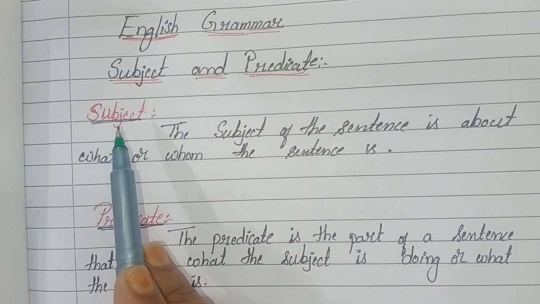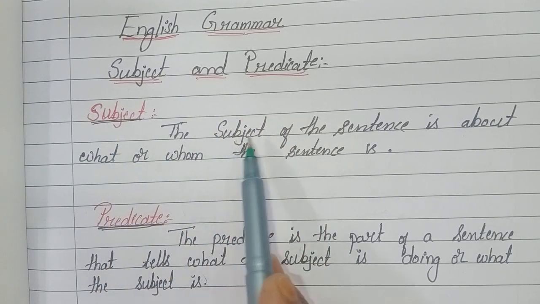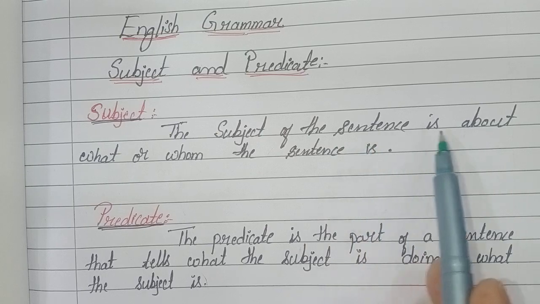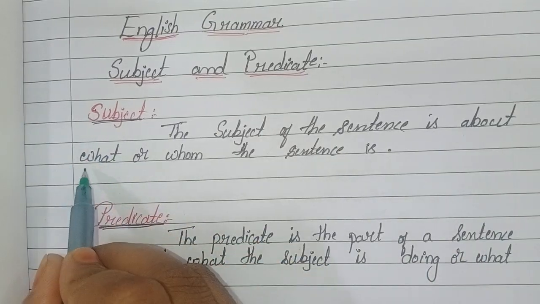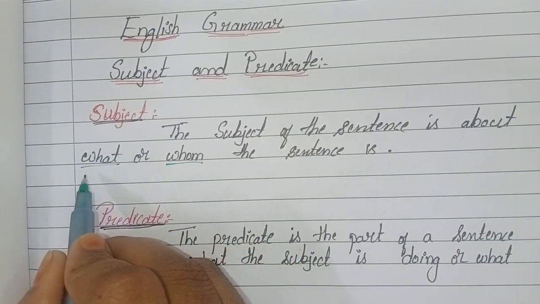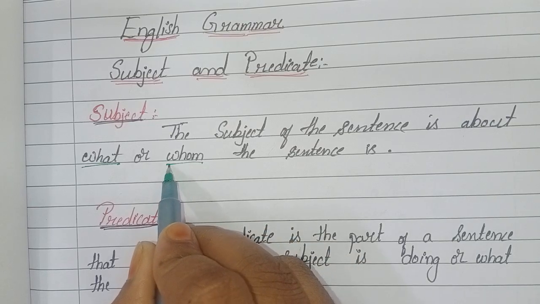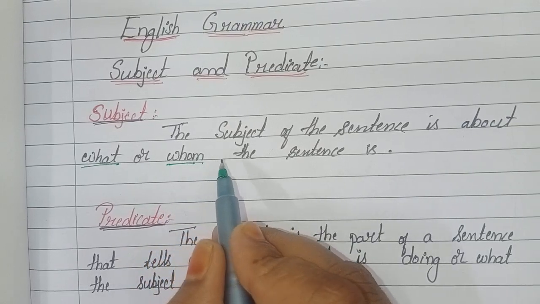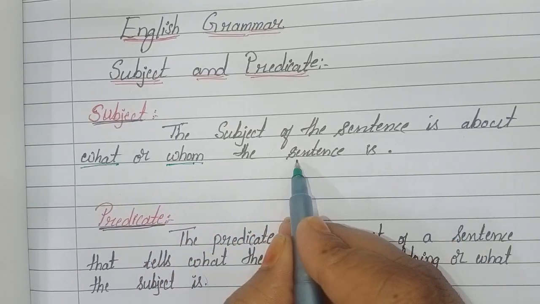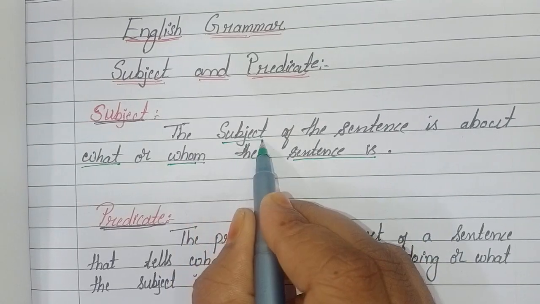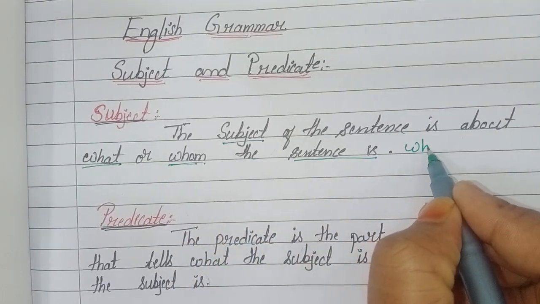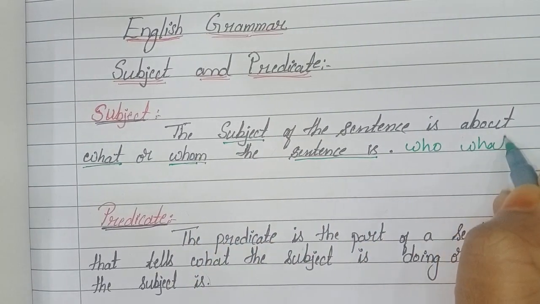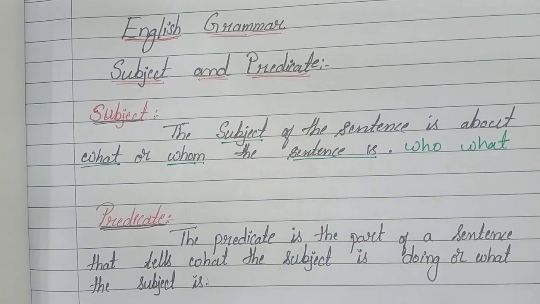What's the meaning of the subject? The subject of the sentence is about what or whom. What or whom we are discussing in the sentence, that is the subject. Who or what we are talking about in a sentence, that is the subject.